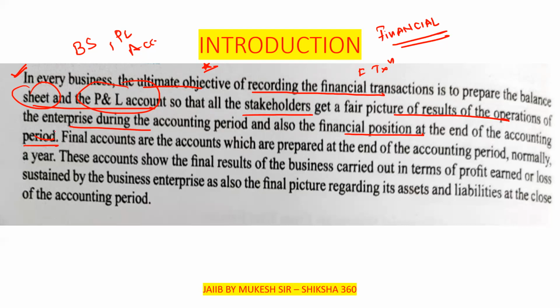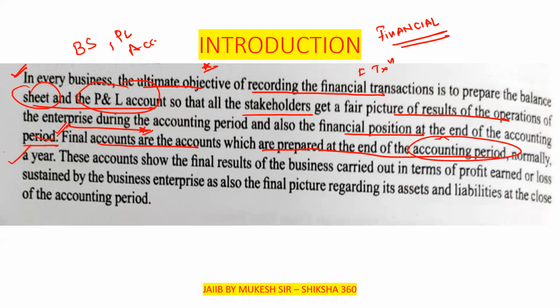So final accounts are the accounts which are prepared at the end of the accounting period, normally a year, clear.